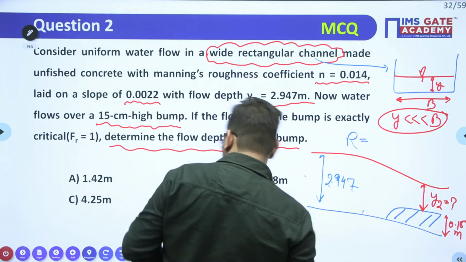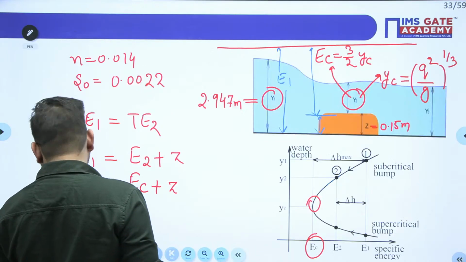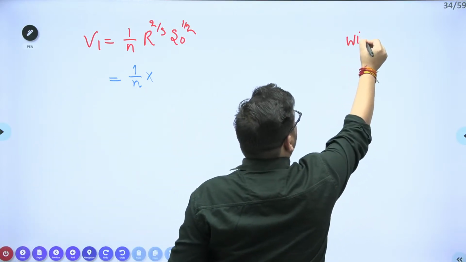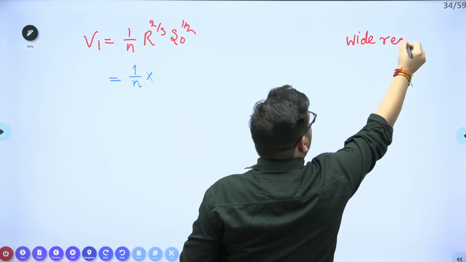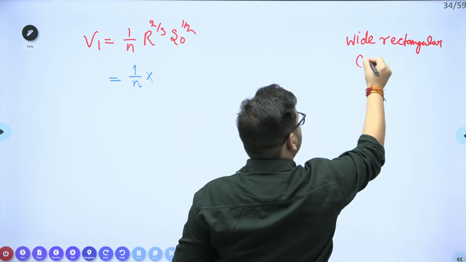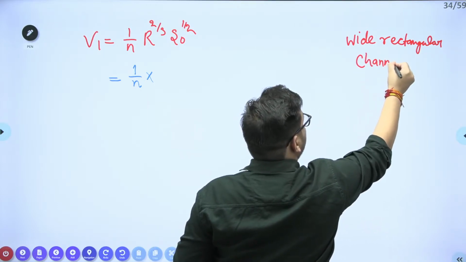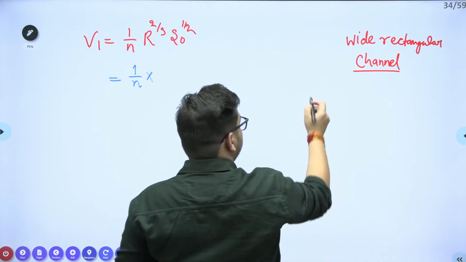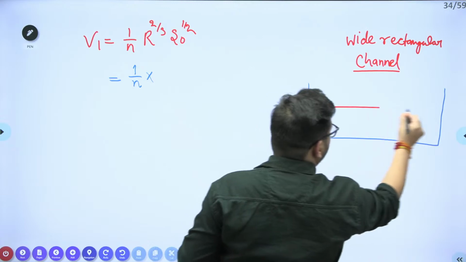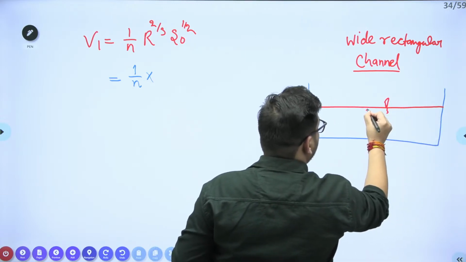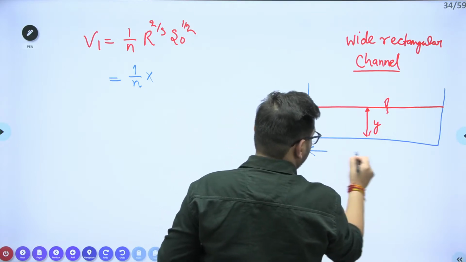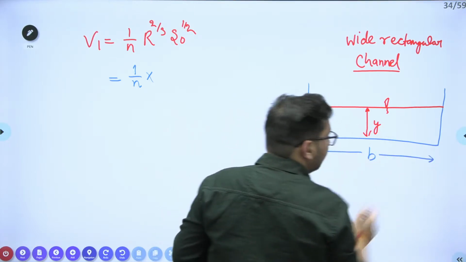Let me make it here, for a wide rectangular channel. If we see, this is your channel, right? And it has depth of flow y and width of flow b.